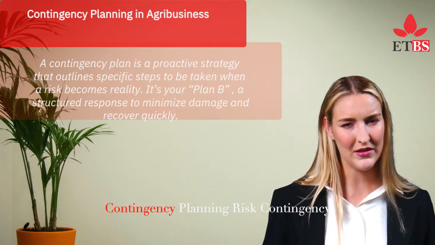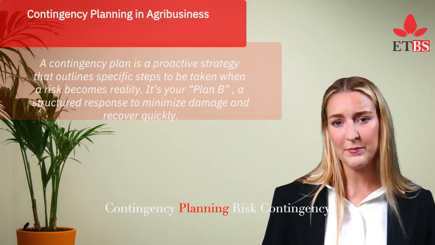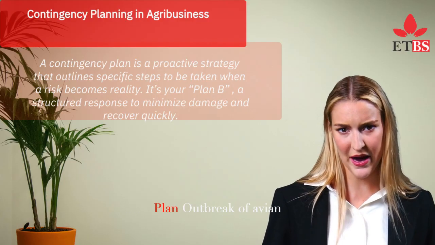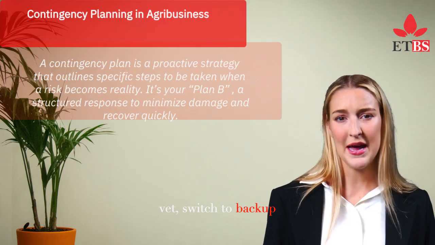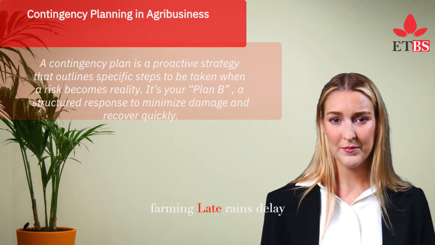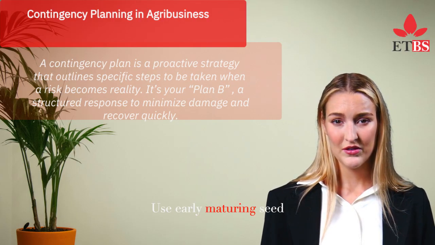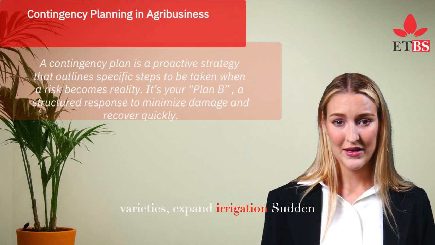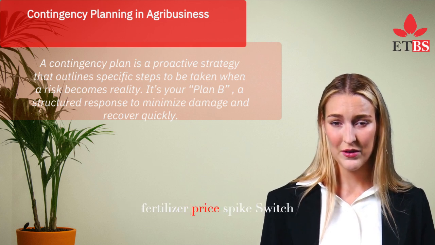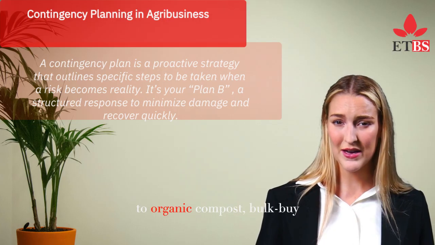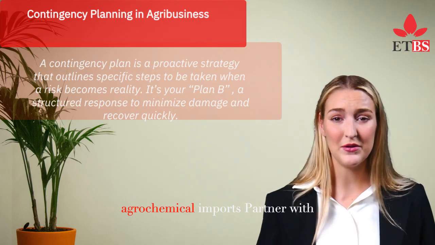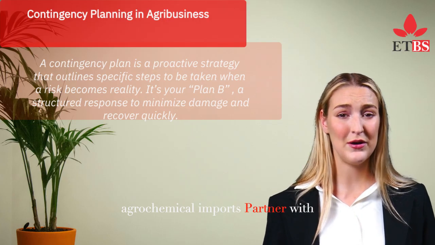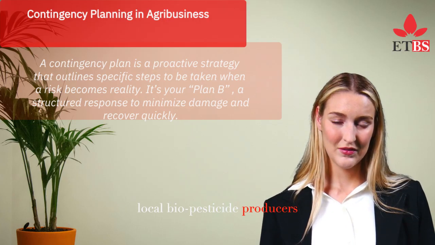Examples of risk and contingency planning. Risk: outbreak of avian flu. Contingency: quarantine birds, notify vet, switch to backup income source like fish farming. Risk: late rains delay planting. Contingency: use early maturing seed varieties, expand irrigation. Risk: sudden fertilizer price spike. Contingency: switch to organic compost, bulk buy during off-season. Risk: ban on agrochemical imports. Contingency: partner with local biopesticide producers.